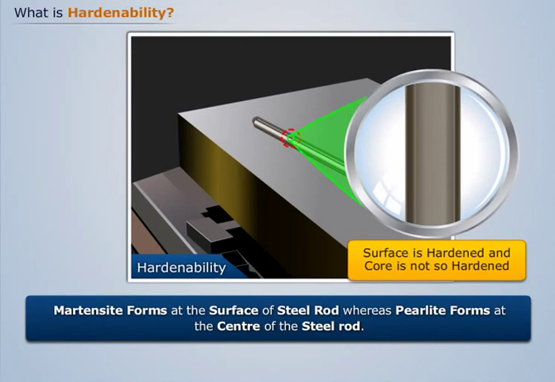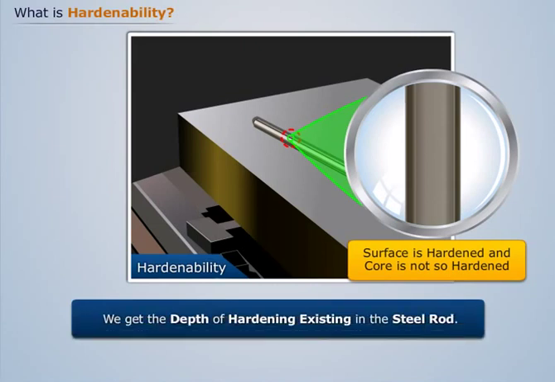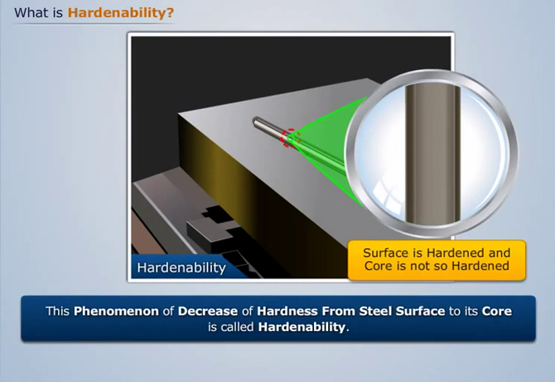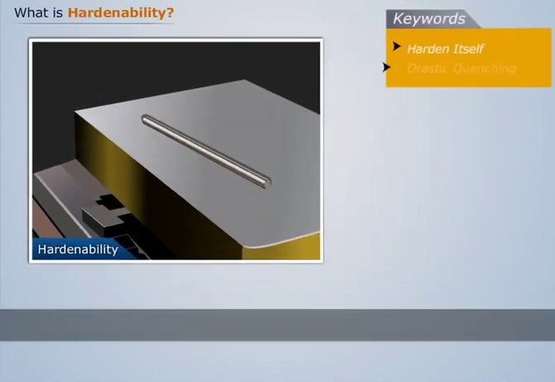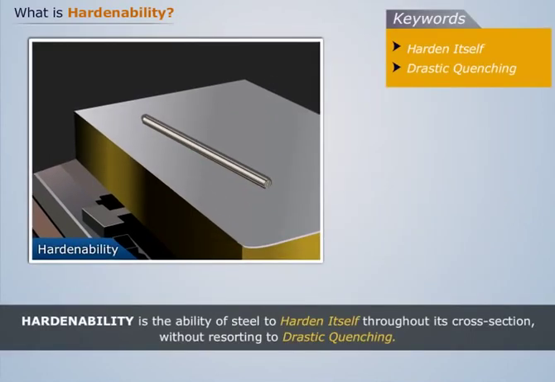Martensite forms at the surface of the steel rod, whereas perlite forms at the center of the steel rod. Therefore, we get the depth of hardening existing in the steel rod. This phenomenon of decrease of hardness from steel surface to its core is called hardenability. Thus, hardenability is the ability of steel to harden itself throughout its cross-section without resorting to drastic quenching.